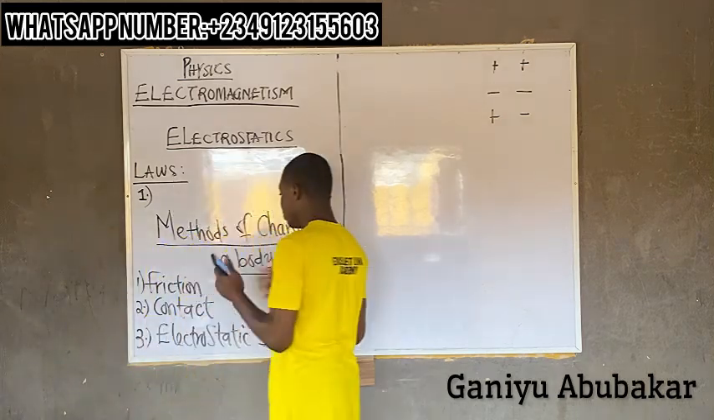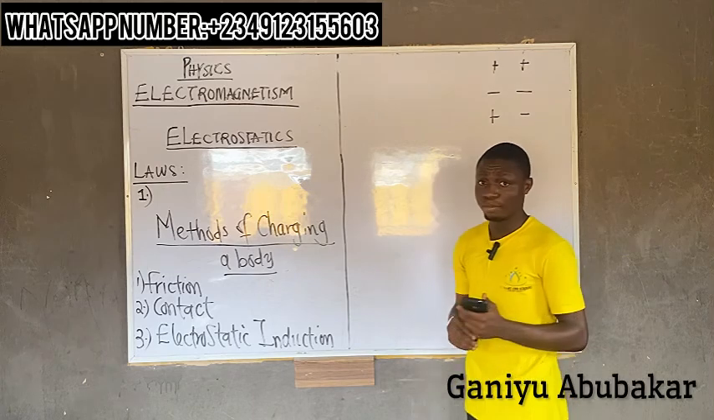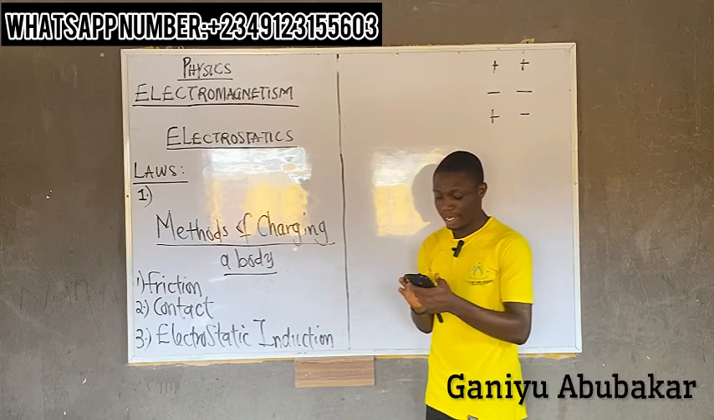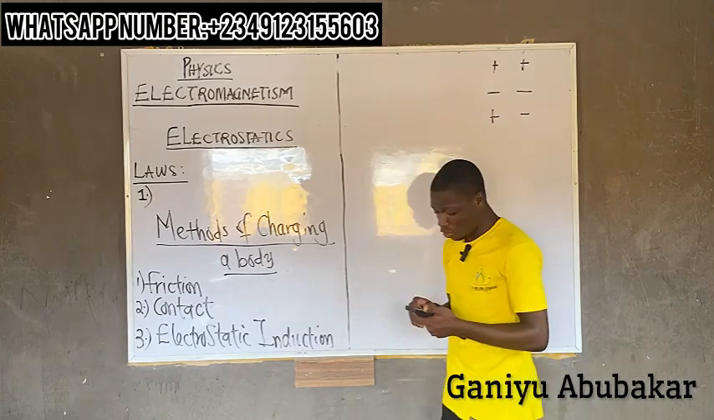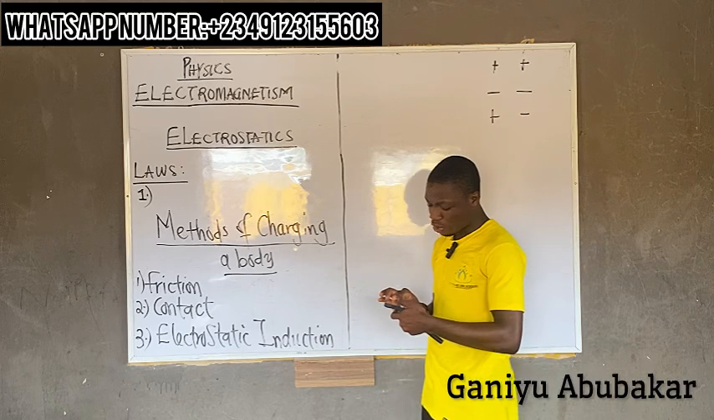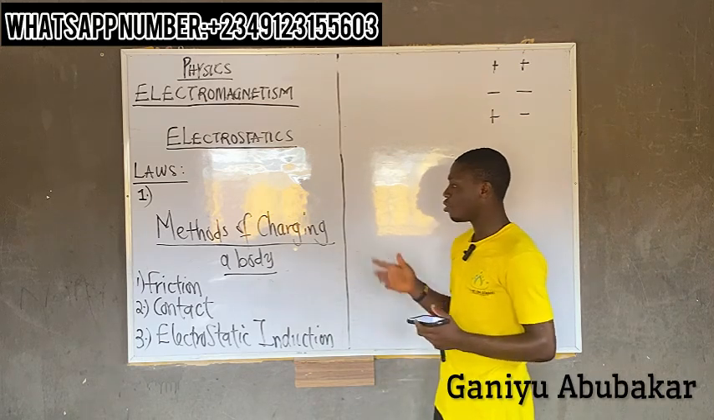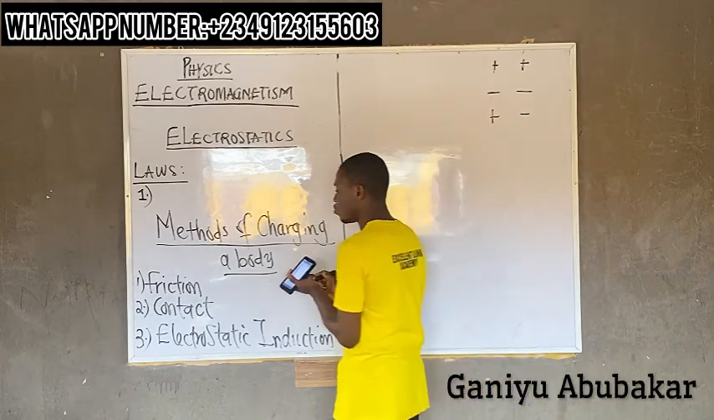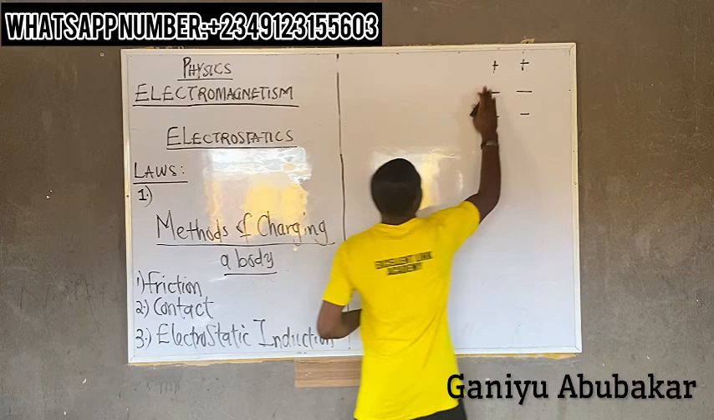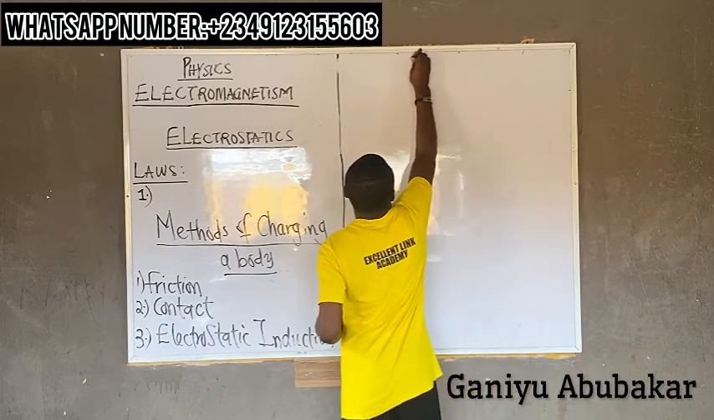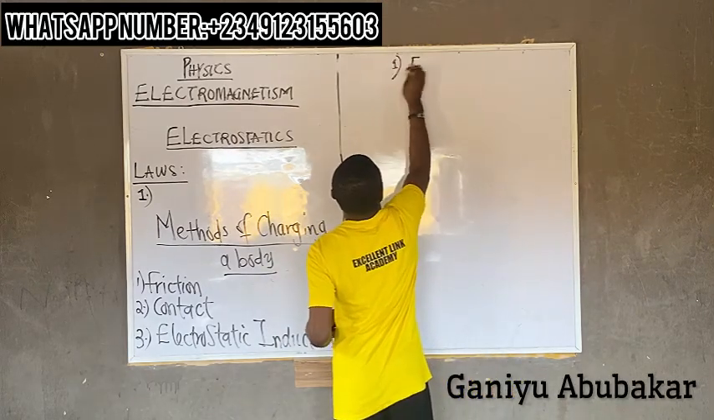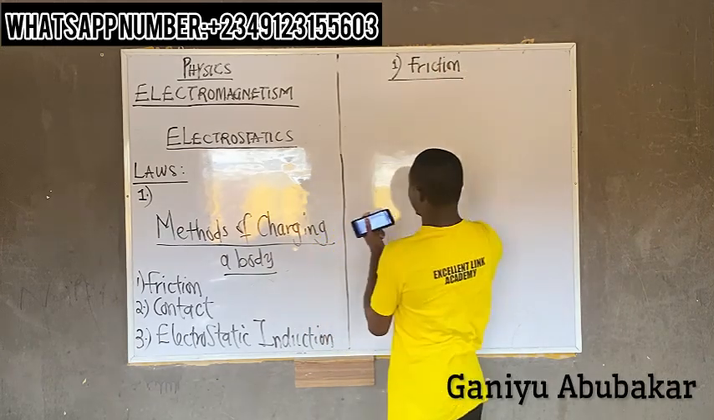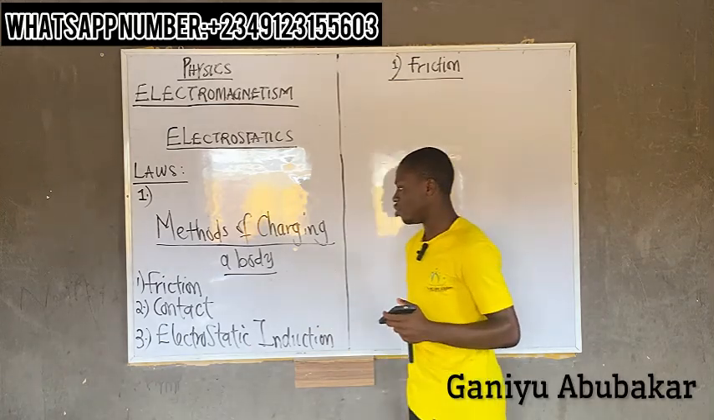These are the basic three methods of charging a body: by friction, by contact, and by electrostatic induction. We'll look at these methods one after the other as we proceed. So let's start with the first one, by friction. What does it mean to charge a body by friction?